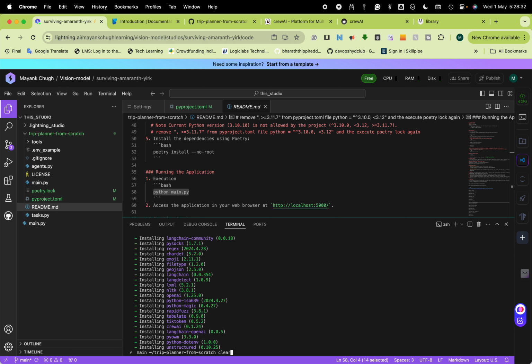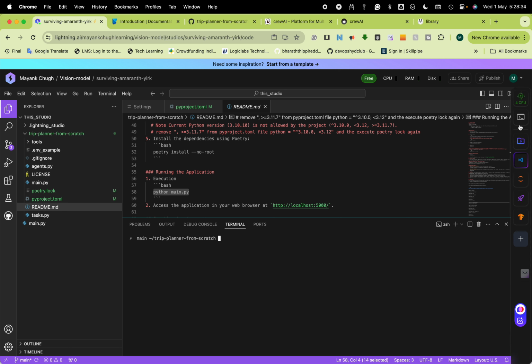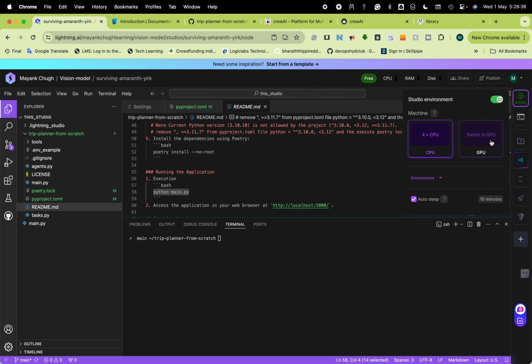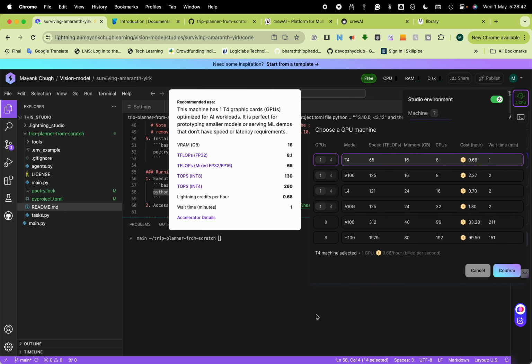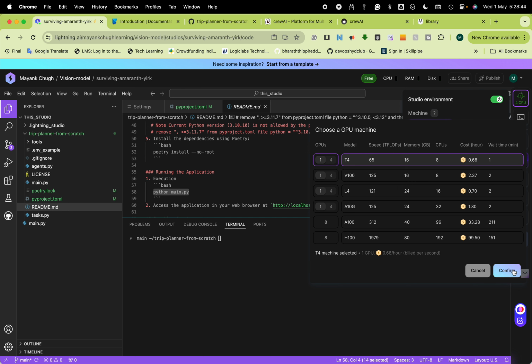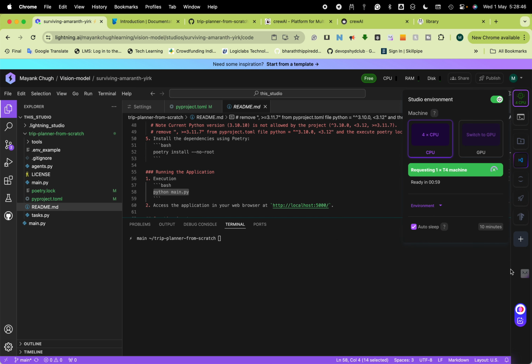Now what I'll do, Ollama will not be installed here. I'll go here and run, switch to GPU. I'll take the first one. That's how I'll get the 22 hours free with this. Configure it. So it starts spinning up that machine for me immediately.